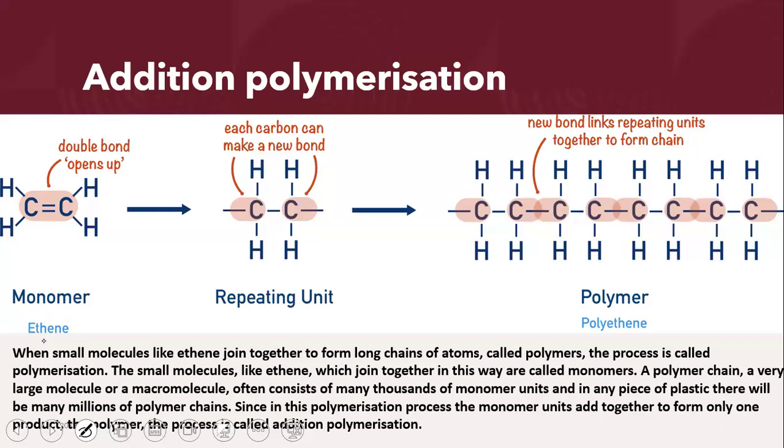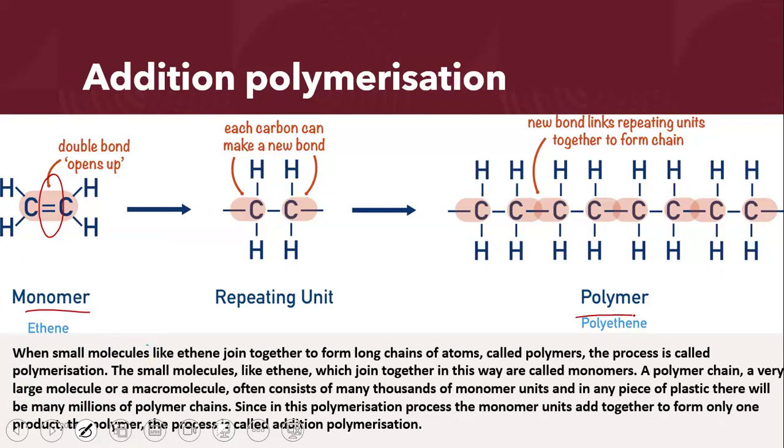Now, in polymerization, there are 2 types of polymerizations that we can have. One is addition polymerization. This is the type that we see with alkenes. So for addition polymerization, we have a criteria. The criteria is the presence of a double bond. By the way, the Lego block is known as a monomer and the Lego tower is known as a polymer.